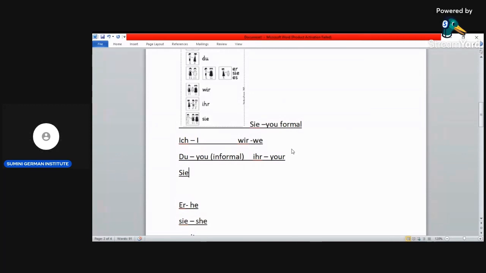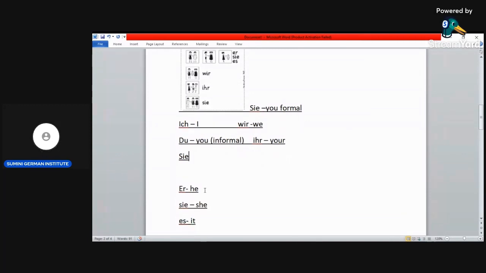Note the difference: the sie that means she is a small s, and the one I'm referring to as formal is a capital S. This is you, but used in formal situations only. Formal situations are where you're talking to your boss, a stranger, somebody that you don't know really well.